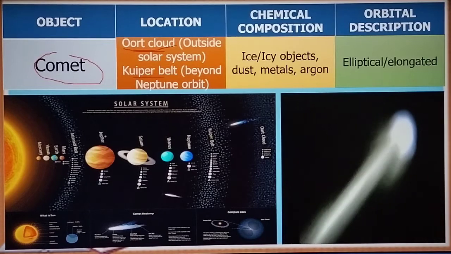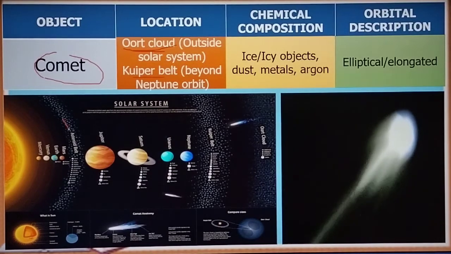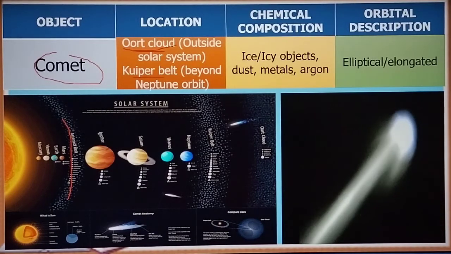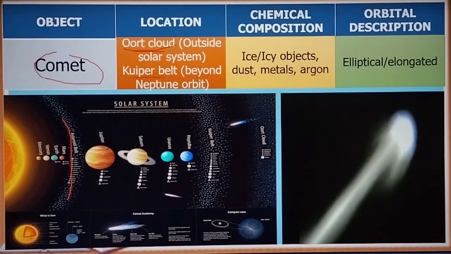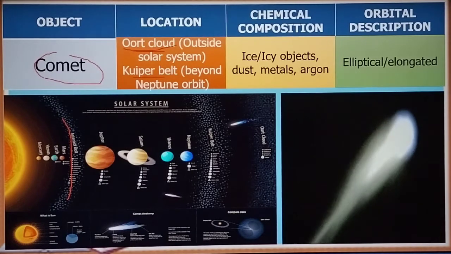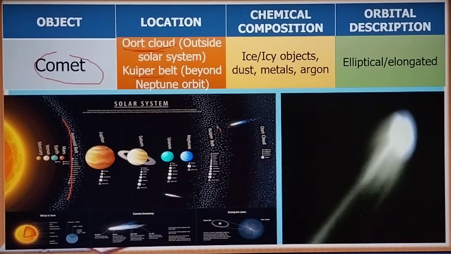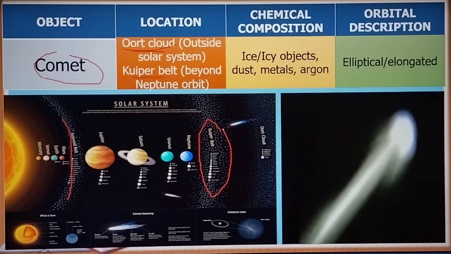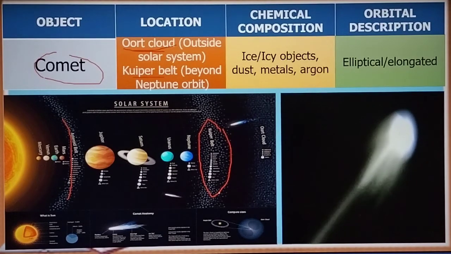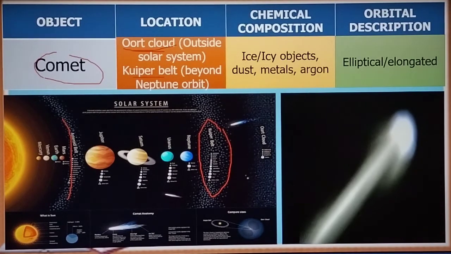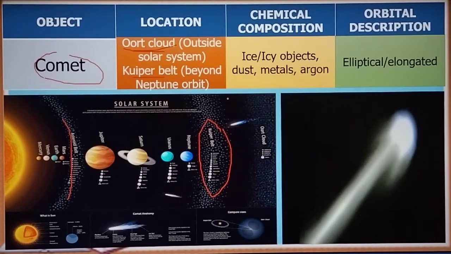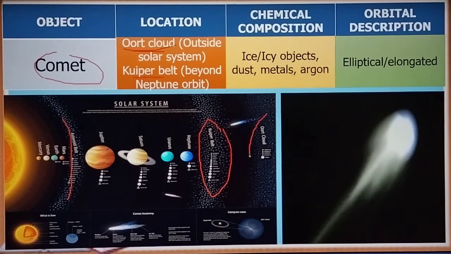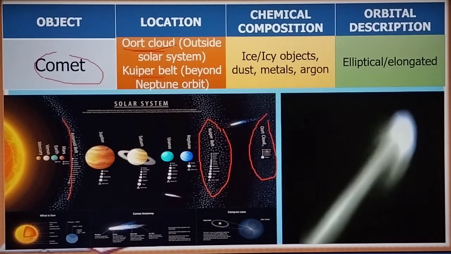And then between Mars and Jupiter, you have the asteroid belt. So, ito yung asteroid belt. And next to Jupiter is the Saturn, Uranus, Neptune. And sabi natin, di ba, beyond Neptune orbit is the Kuiper belt. So, ito yung tinatawag nating Kuiper belt. Okay, so dito makikita yung comets na yan. And then next to that is yung outside the solar system. So, ito yung Oort cloud. This is outside the solar system na.